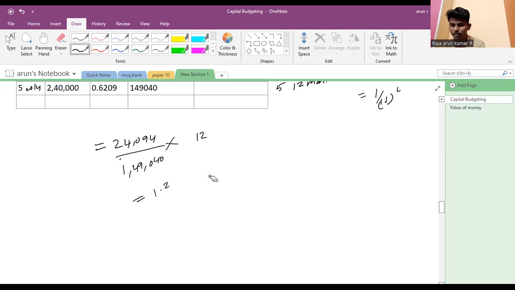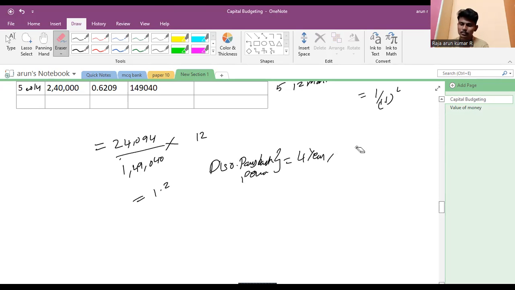We concluded that the discounted payback period equals 4 years and 2 months. This is the answer. As simple as that.